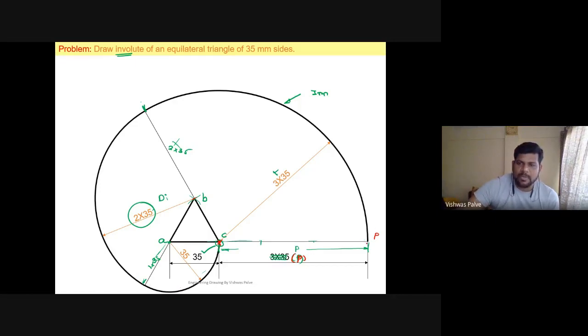So the pen end, where the rope is tied, will draw a curve, that is called an involute. Okay, it is somewhat like that: when we are trying to wind a string around the object, tying a pen on one end, the nature of the curve drawn by that pen is called an involute. So we get that nature of curve. Okay, so this is the procedure to draw an involute.